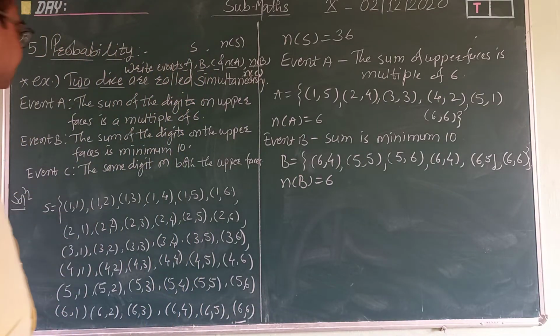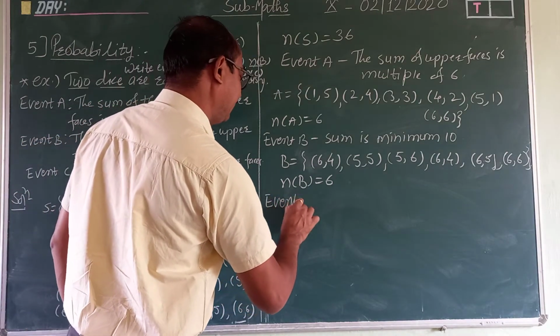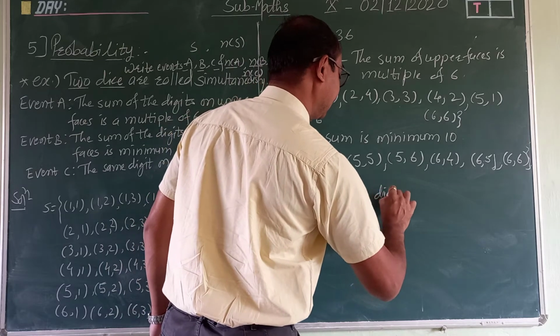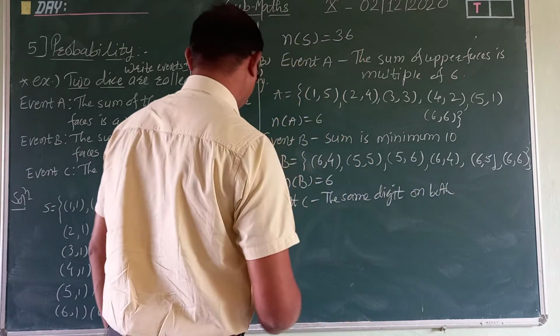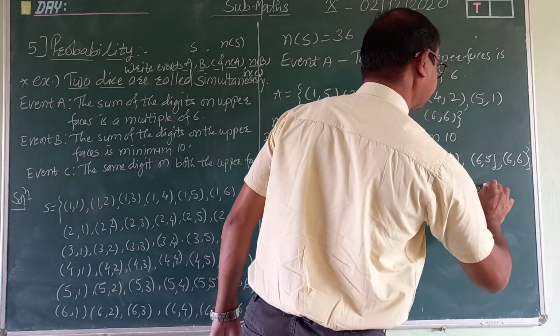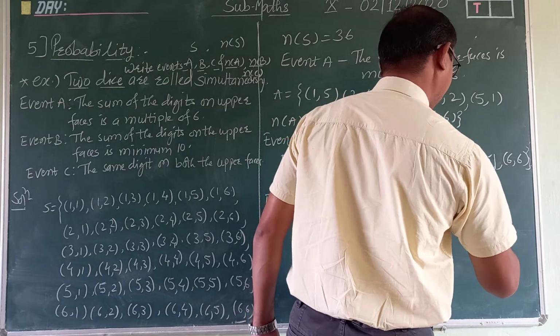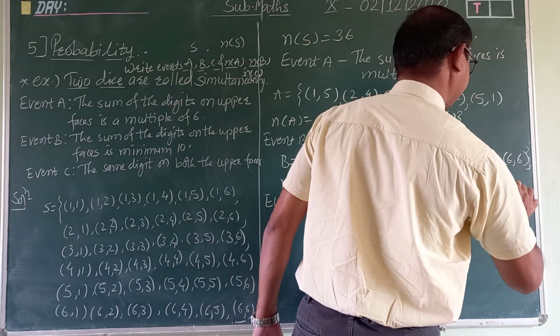Last, event C: the same digit on both upper faces.